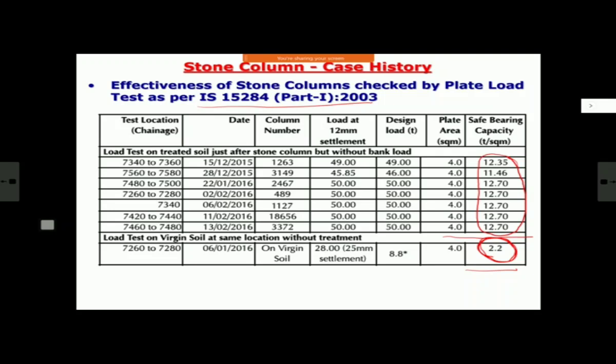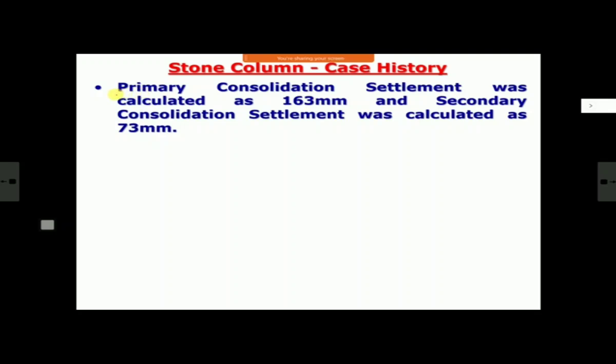It increases your bearing capacity tremendously, and therefore the load on your bank, over quite a significant distance, gets shared by the stone column also. And these are the data. Primary settlement consolidation was calculated as 163 mm. The stone column settlement will be less because it takes a lot of load. And secondary settlement was calculated as 73 mm.